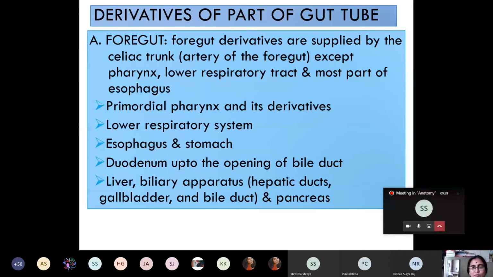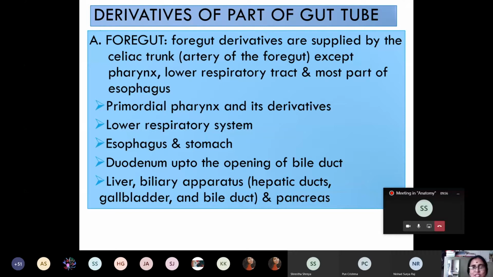Esophagus, stomach, and up to which part of the duodenum? Up till the opening of the bile duct, that means up to the second part of the duodenum. Then liver, yes, liver, hepatic ducts, gallbladder, pancreas, bile duct. Yes. The hepatic duct, gallbladder and bile duct are the parts of the extrahepatic biliary apparatus.